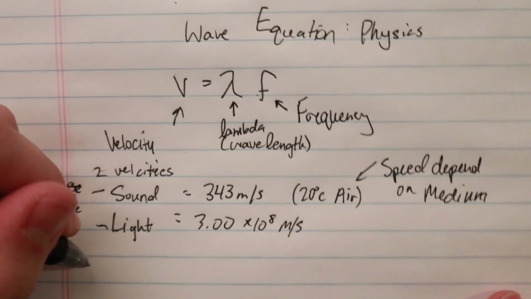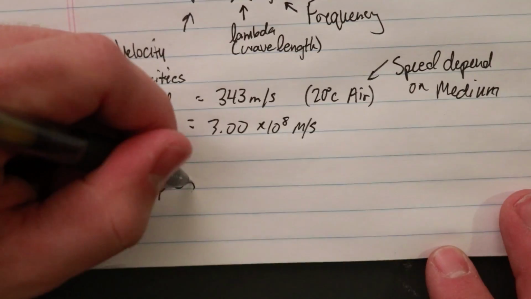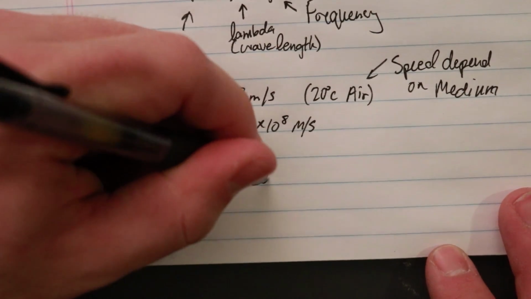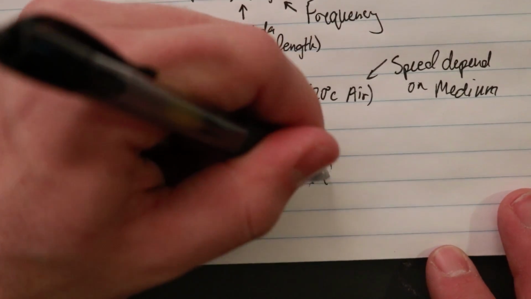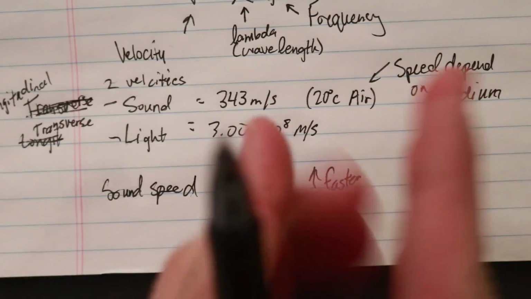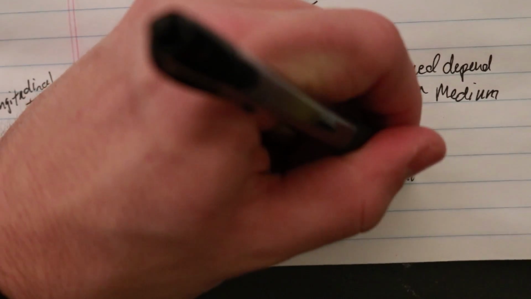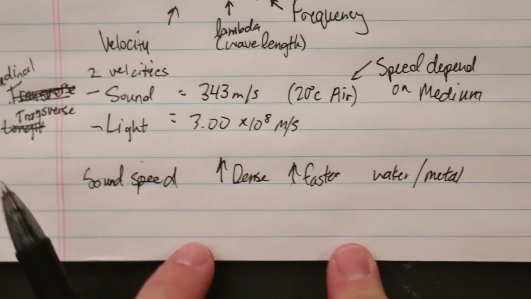So sound changes. In general, when it's more dense, it moves faster. Because if we think about how the wave works, it's compressing like this. So in a very tight substance, so in water and in metal, sound travels faster.